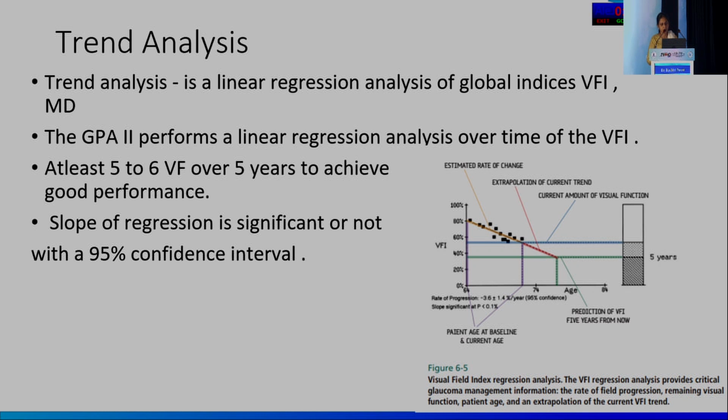So this is a regression analysis that has been done, which shows the current amount of visual function of the patient, and it also gives you the prediction of the VFI for the next 5 years. And this is the estimated rate of change.